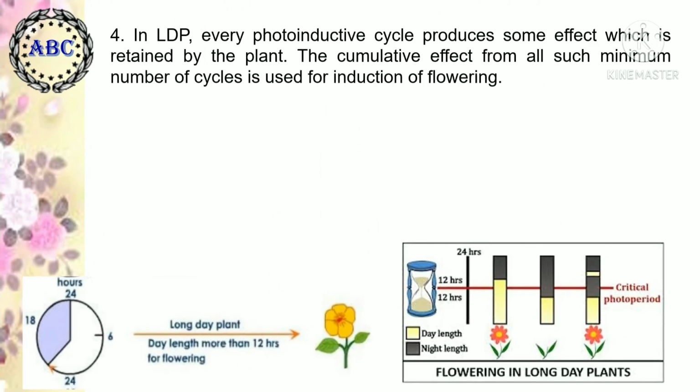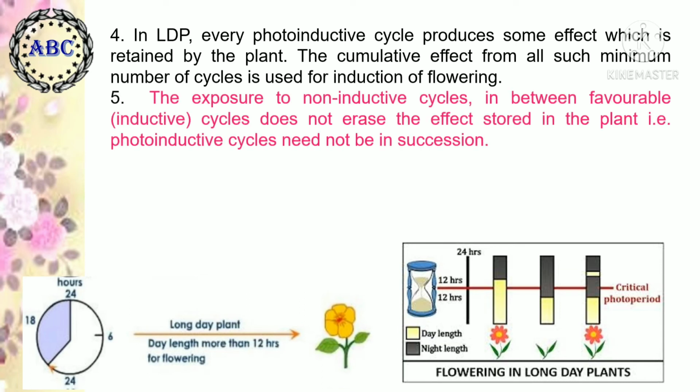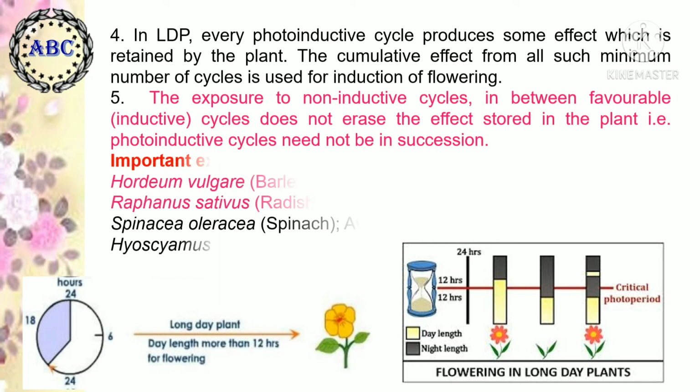In long day plants, every photoinductive cycle produces some effect which is retained by the plant. The cumulative effect from all such minimum number of cycles is used for induction of flowering. The exposure to non-inductive cycles in between favorable, that is inductive, cycles does not erase the effect, and it is stored in the plant. That is, photoinductive cycles need not be in succession. They can be interrupted for the best flowering.